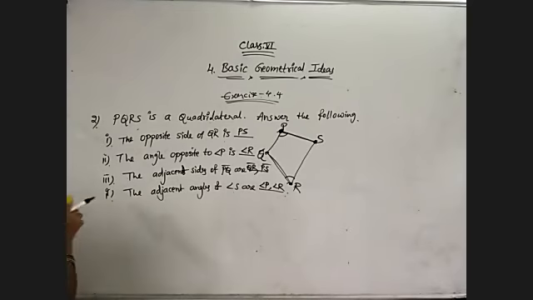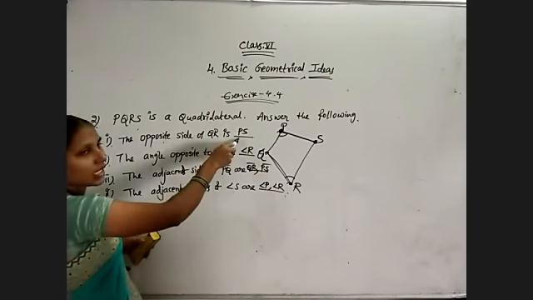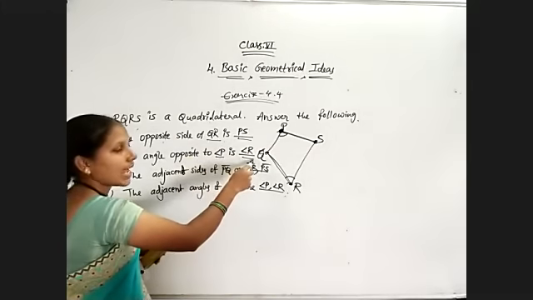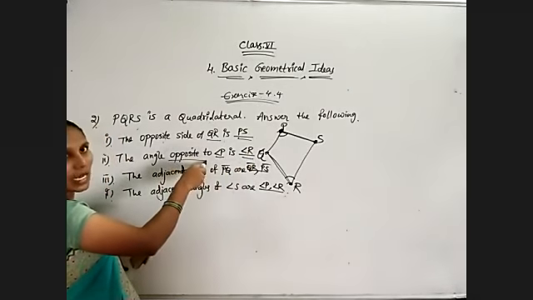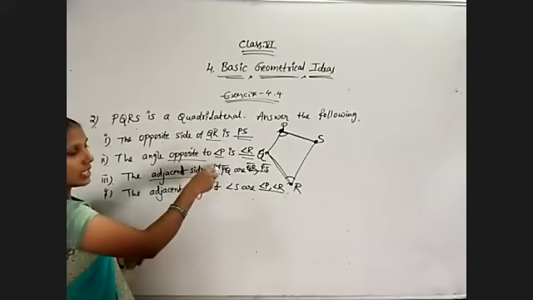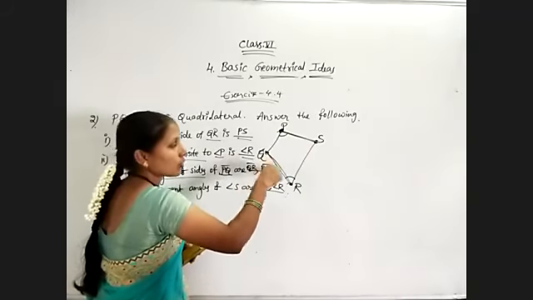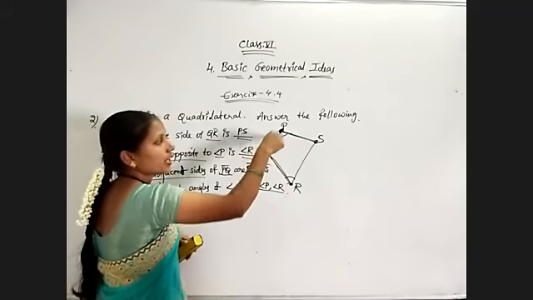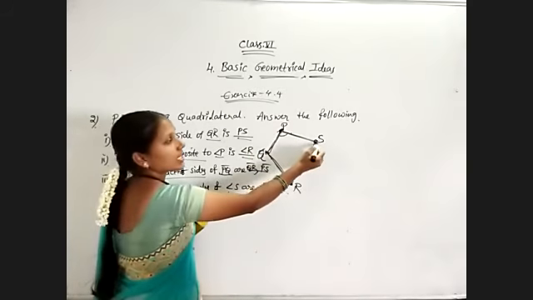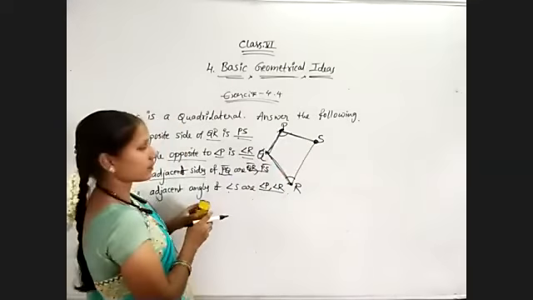Observe, this is very, very important. When opposite is asked, we get only one thing. If they ask for a side, we get a side only. If they ask for an angle, we get an angle. Only one in the case of opposite angle or opposite side. And for adjacent sides, we get two things. Here they showed PQ. With P, PS is related, and with Q, QR is related. These two are the adjacent sides of PQ. And for angle S, what are the adjacent angles? S is in between P and R. So P and R are the adjacent angles of angle S.